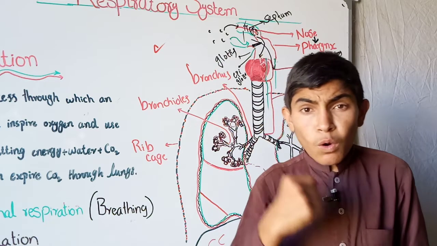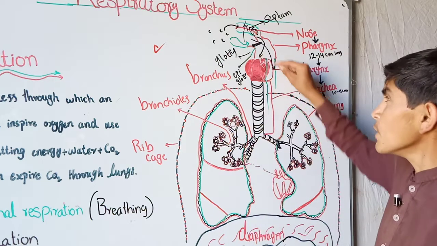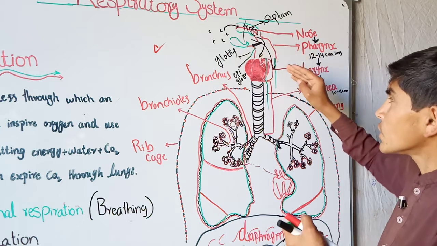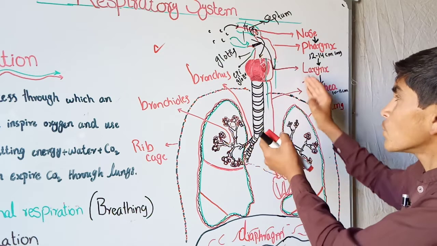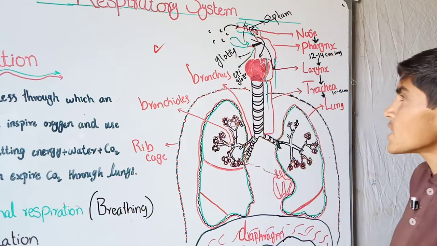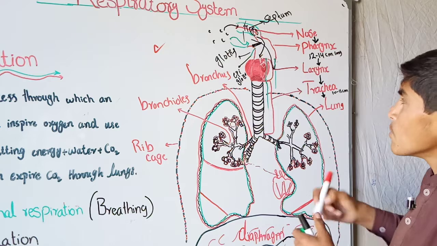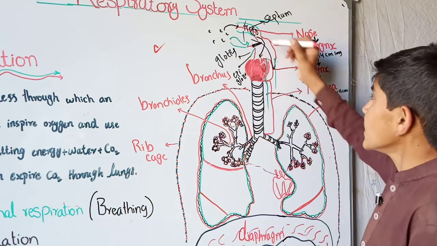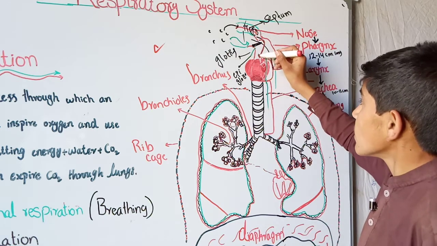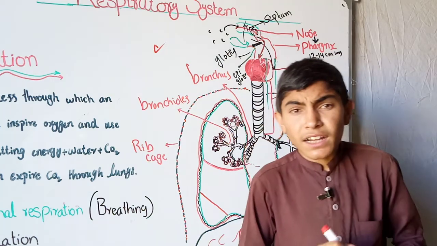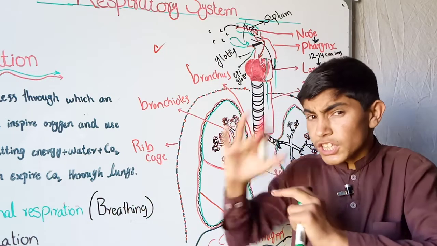So in meal time we have to close the trachea, while during respiration we have to open the trachea. So the function is disturbed and the trachea remains open, therefore the meal goes to the trachea.